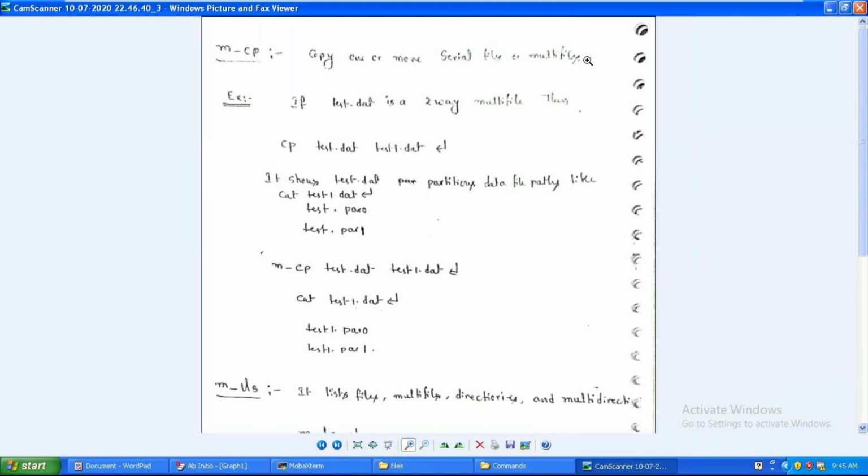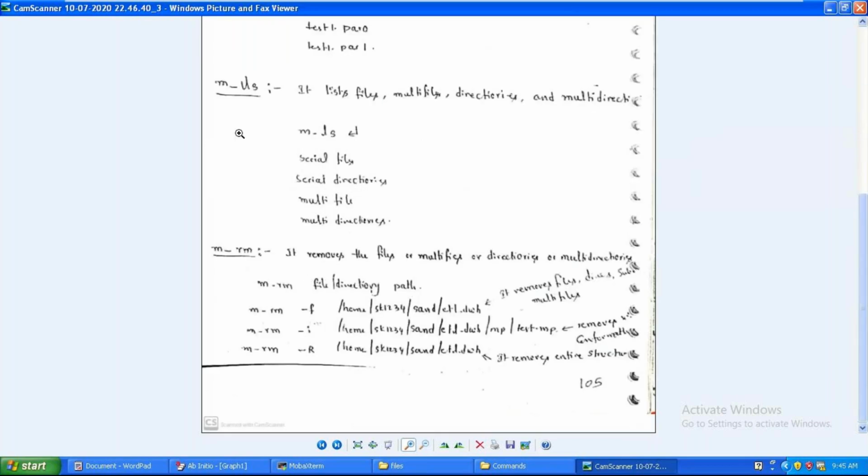If you want to copy things at the EME level, there we have object cp, and here m_cp, the multifile system level operation. ls is a command we have seen n number of times. m_ls lists files, multifiles, directories, and multidirectories. The -ltr option is also supported.